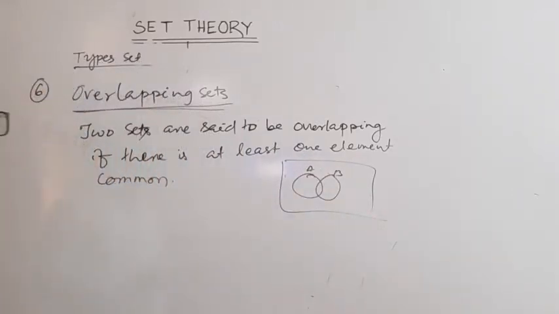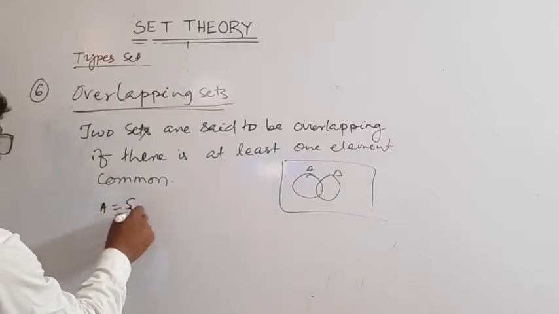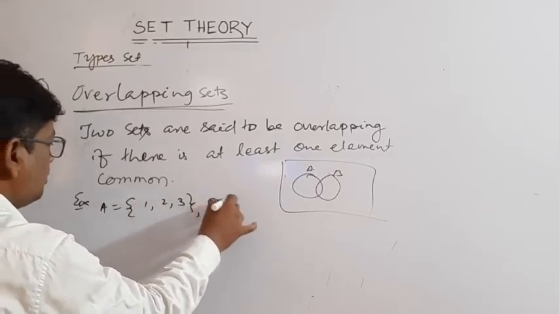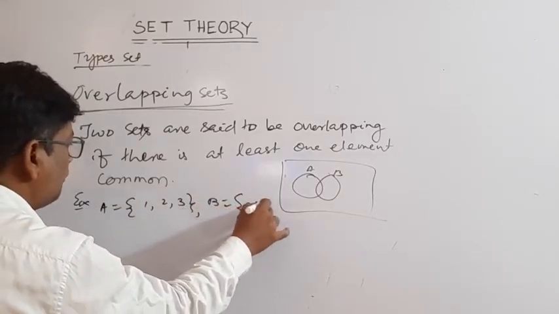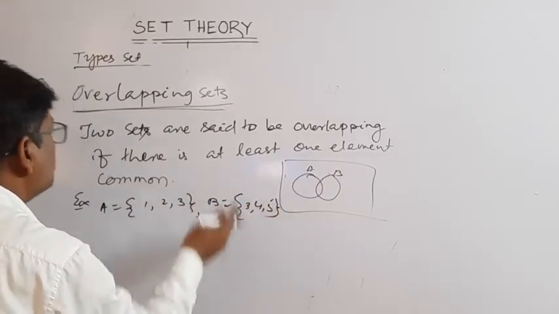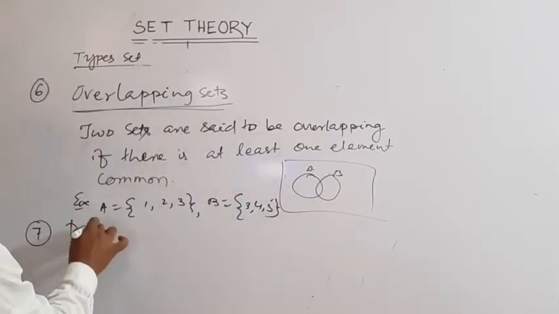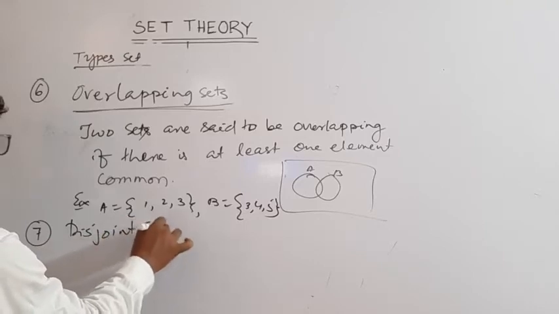Then what is a disjoint set? For example, A is equal to {1, 2, 3} and B is equal to, suppose, {3, 4, 5}. This is an overlapping set. Then disjoint set.